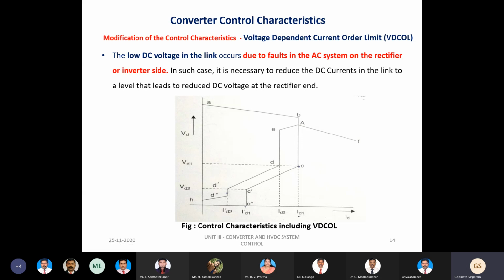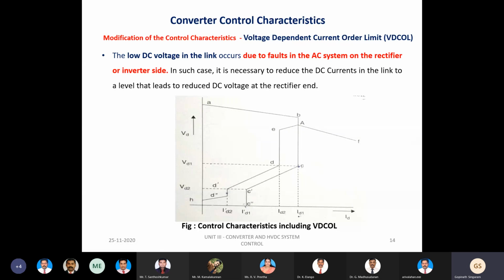What will be the reason? Faults on either side, rectifier side or inverter side. If we speak about the inverter side, there is a possibility that a commutation failure might take place. During this situation, we have to reduce the DC current. When this situation occurs, we definitely have to reduce the DC current in the link.